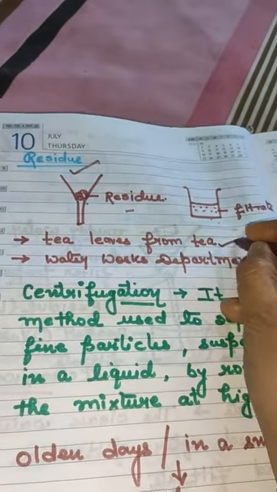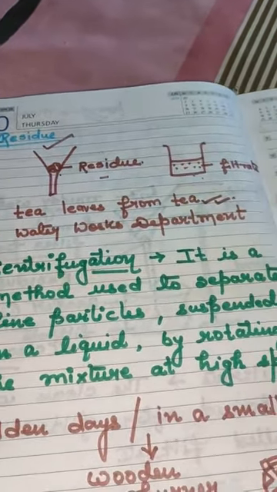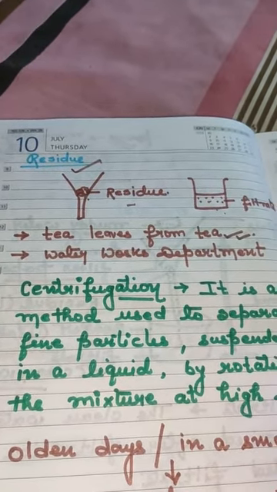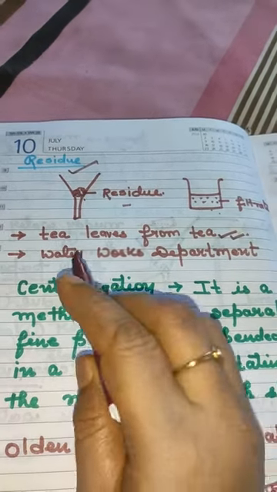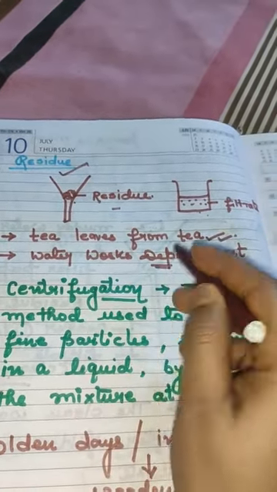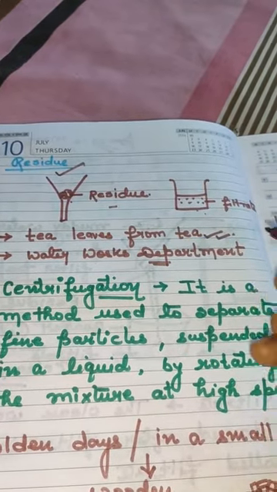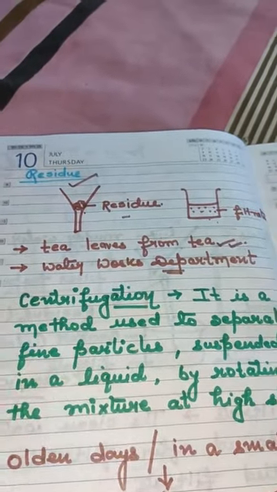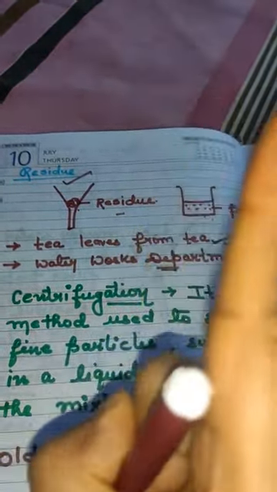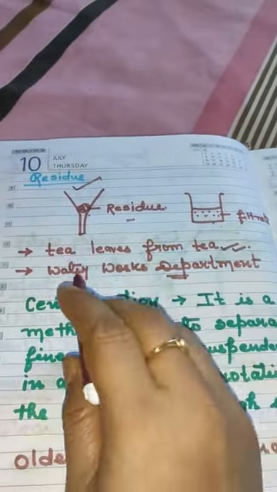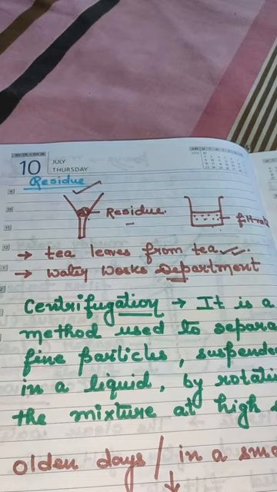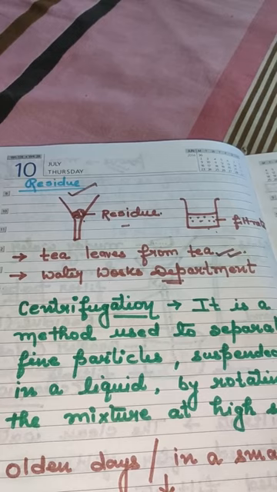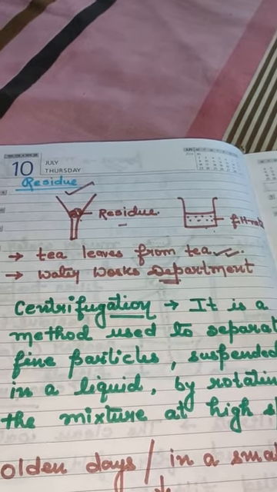Tea leaves from the tea. When we prepare tea, you must have seen your mother filtering the tea leaves from the tea. A very good example of filtration. The water works department, from where we get our drinking water: the water is filtered by this method first. Many methods are there, but filtration is the first process done in the water works department to give us clean water. And after that, many processes are there. Clear? Now it is time for the activity.